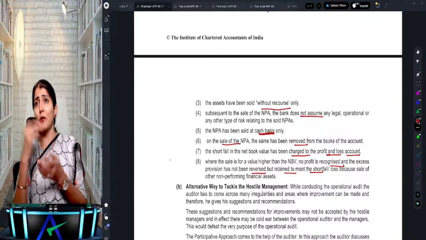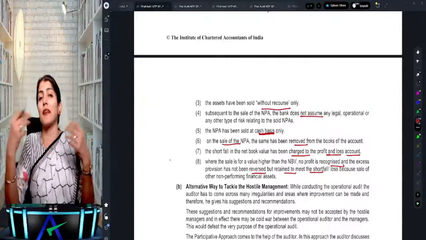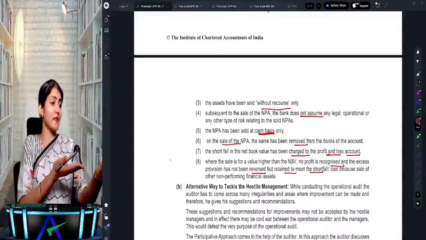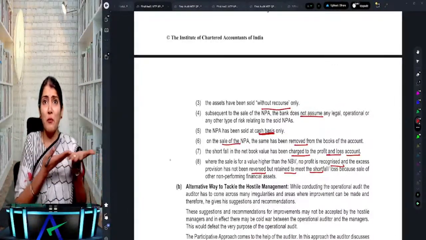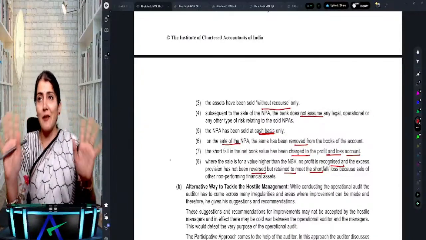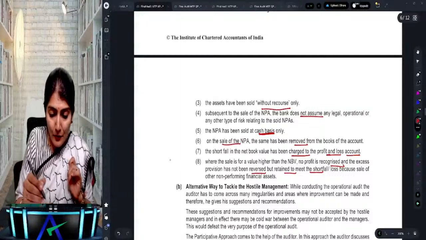Okay, so what is without recourse? Without recourse means you're not going to take them again. You're not going to purchase those NPAs again. Once one bank sells its NPA to another bank, the other bank says, "What type of NPAs have you given us? Nobody is giving this. Please take them back." He says, "No, no. We've sold it. We'll never take them back again from you." Okay. Right. So that is regarding one question over there.